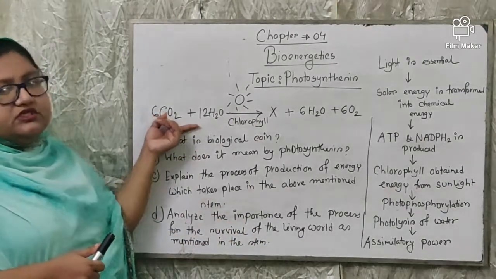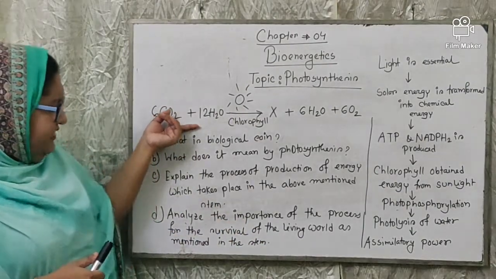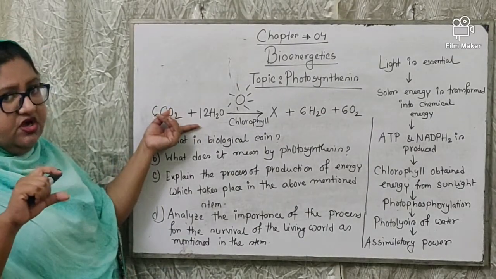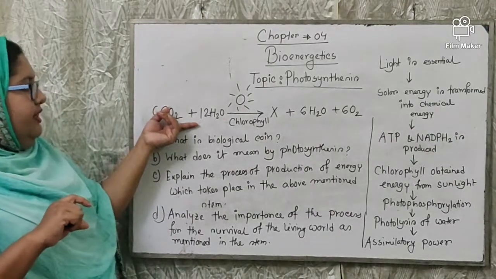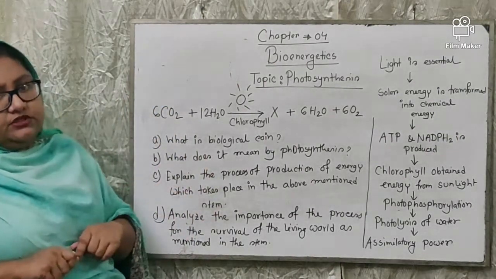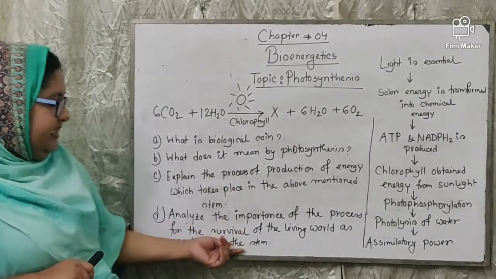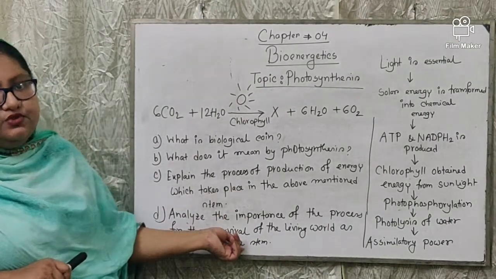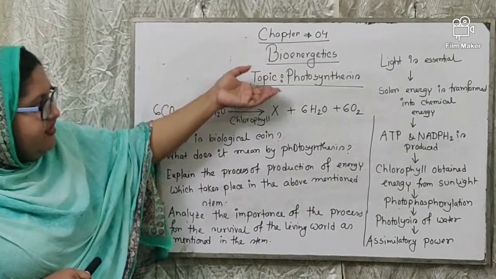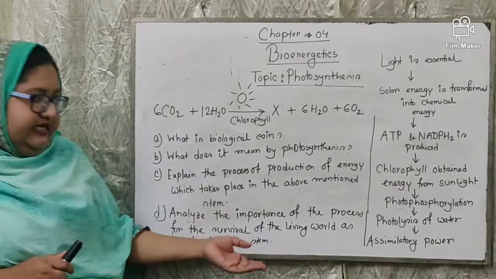The above mentioned process is photosynthesis. At first you will write this line in the knowledge-based portion of this answer. Then you will explain the importance of this process. I will explain it in the next class. Okay, today our main topic was light dependent phase and photosynthesis. I think that's all for today.